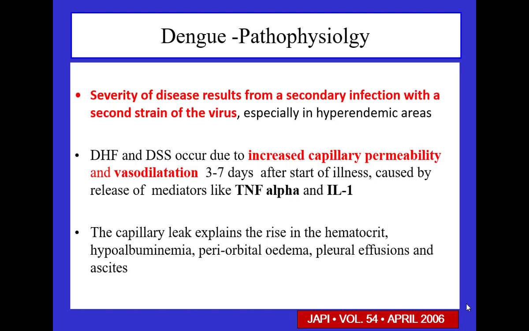So IgG and IgM are very important when you are sending investigations at a particular duration, to know whether the person has a previous exposure to the same infection or not. As we all know, dengue hemorrhagic fever and dengue shock syndrome are due to increased capillary permeability. It's nothing new. It's the same mechanism which is found in sepsis.